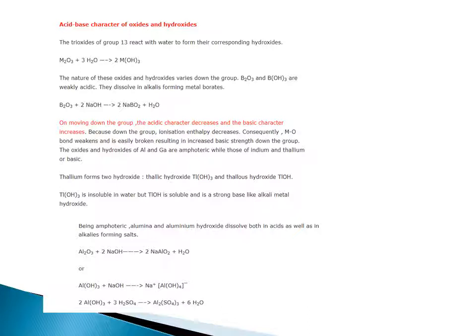They dissolve in alkalis, forming metal borates of the formula NaBO2. On moving down the group, the acidic character decreases and basic character increases, because down the group, ionization enthalpy decreases. So, the metal-oxygen bond weakens and is easily broken, resulting in increased basic strength down the group.